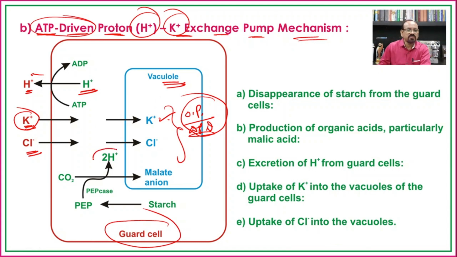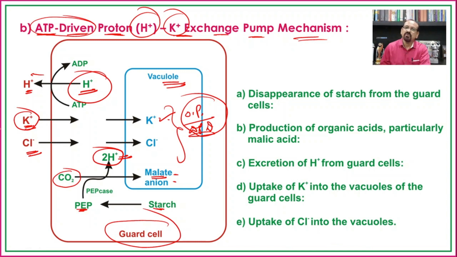These protons which are pumped to the outside of the guard cell come from malic acid. The carbon dioxide which is absorbed is converted into malate ions, and at the same time, from the starch converted into phosphoenol pyruvic acid, protons are released and pumped to the outer side.